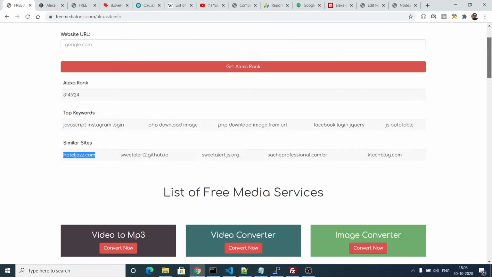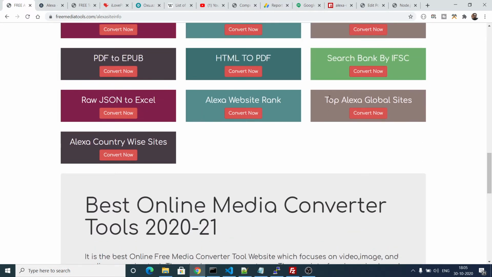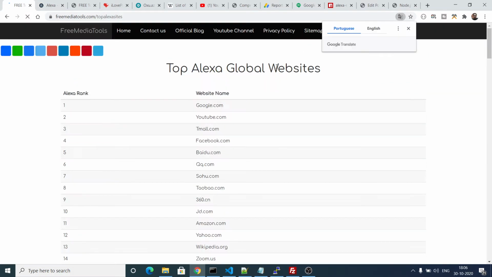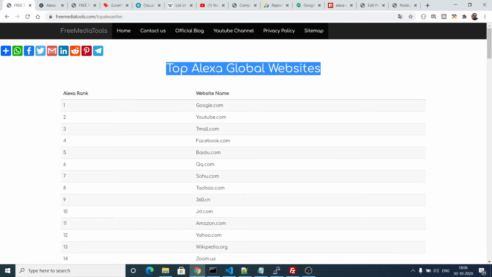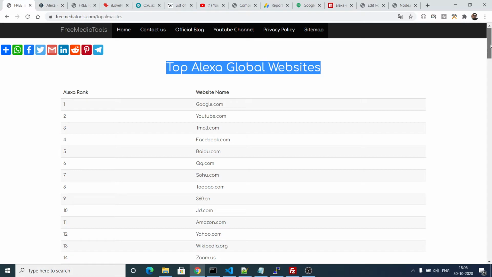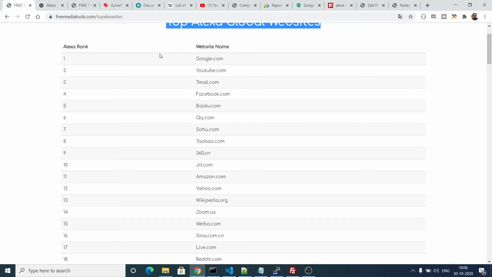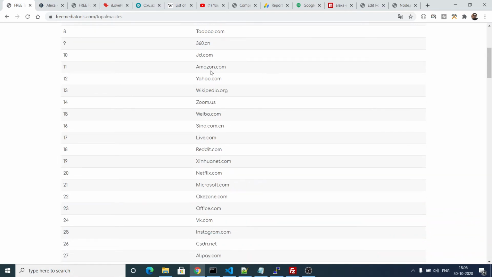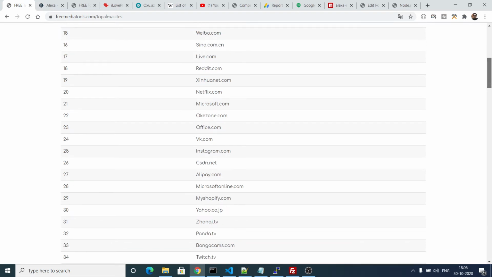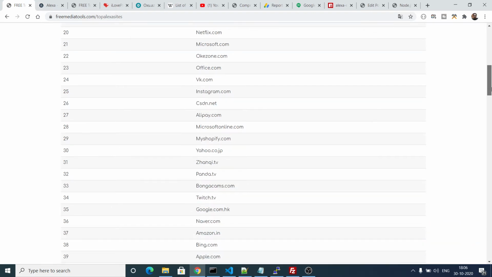The second web service that I developed is the top 50 websites in the world by Alexa. As you open the service, it will show you the top 50 websites that Alexa uses inside its index, the top 50 popular websites in the world right now. It gets updated every time a new website enters the top 50 rank. The number one website is Google, then YouTube, Tmall, Facebook, Baidu, QQ, Sohu. These are the top 50 popular websites, Amazon, Yahoo. Anytime you want to know the top 50 websites of Alexa, you can refer to this service.